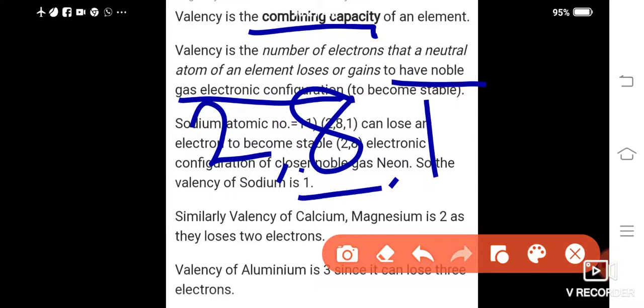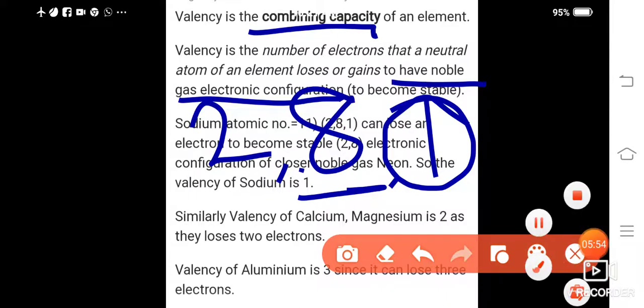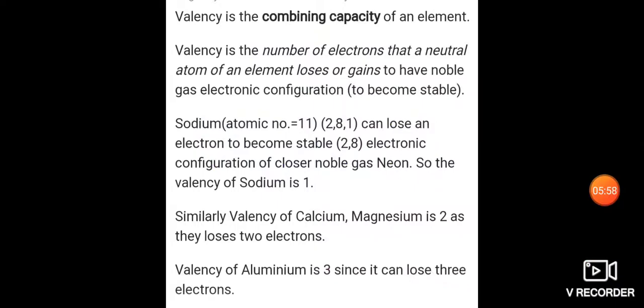If it becomes 8, it will become stable. The outermost electron it has is 1. So it has to lose 1 electron, or it has to gain 7 electrons.